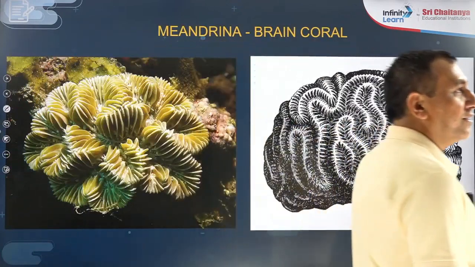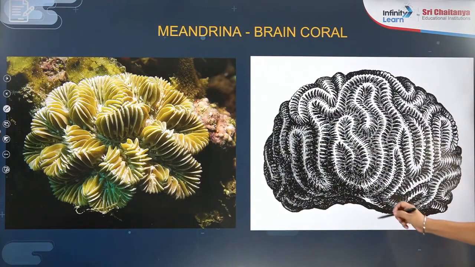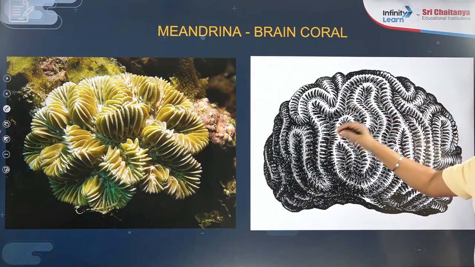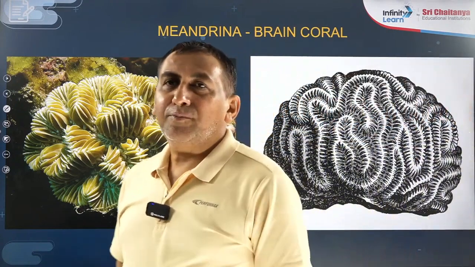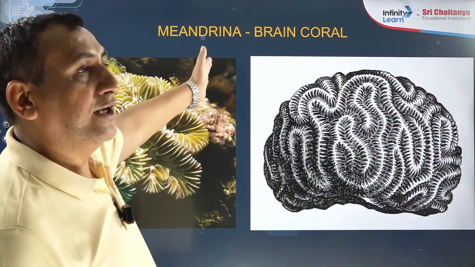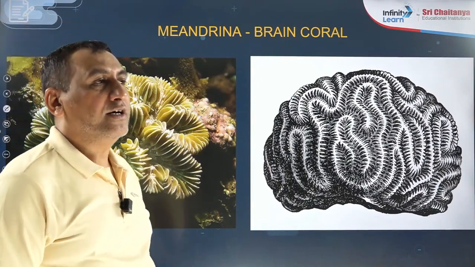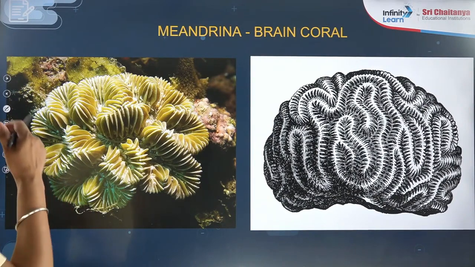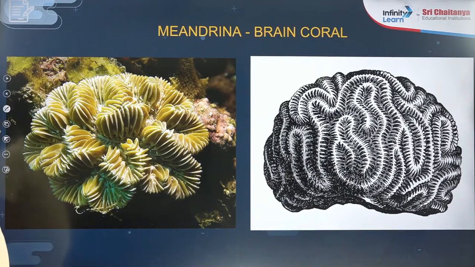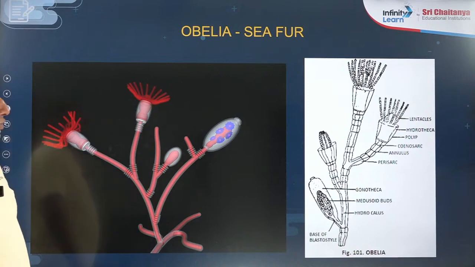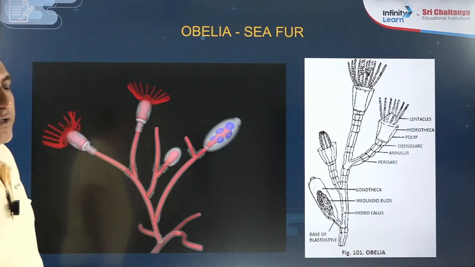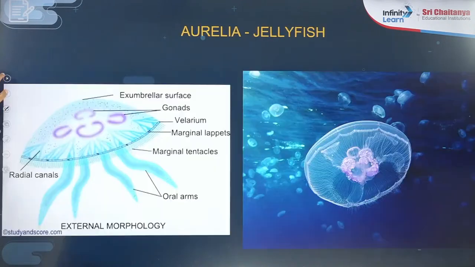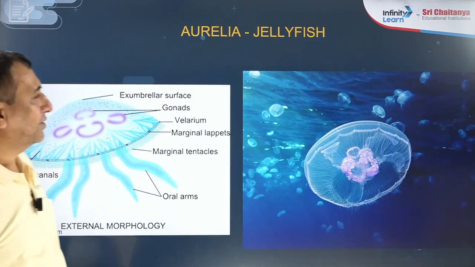Another example of Coelenterata is Meandrina. If you see it, it looks like the human brain, with folds like those in the human brain. That is why Meandrina is named the brain coral. Obelia, another example, is known as the sea fur.